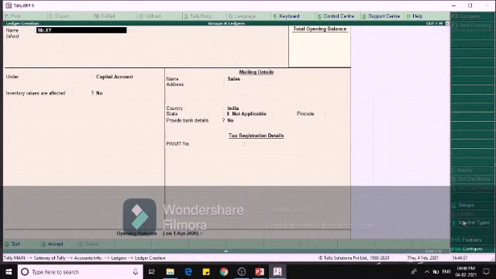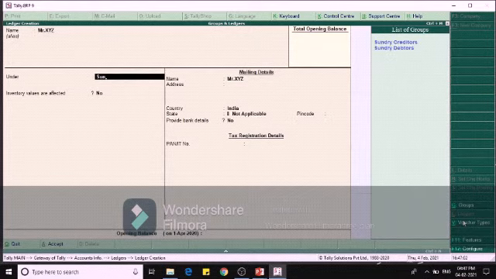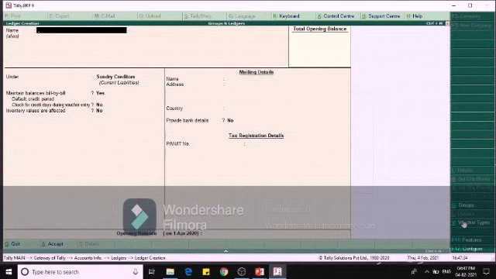Mr. XYZ under Sundry Creditors. Okay, like this we have to create the ledger account. You can also see the mailing details. This is the space for address, tax numbers, and contact details that will be used in invoices and other correspondence generated from Tally.